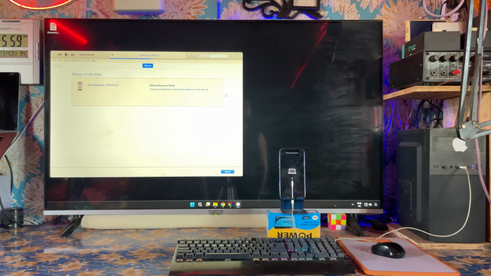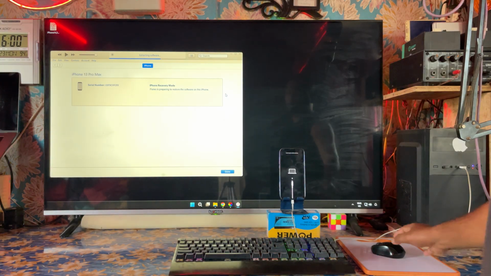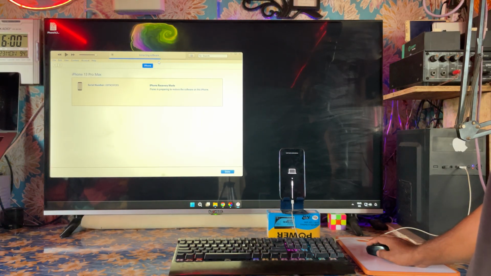Keep holding until the iPhone's screen goes black, with no Apple logo. Once it does, the iOS software or tool will automatically detect that your data cable has been connected to your phone. Now we will have to wait here because it's still connecting, and it's working but a little bit slow.